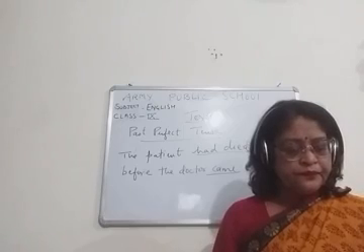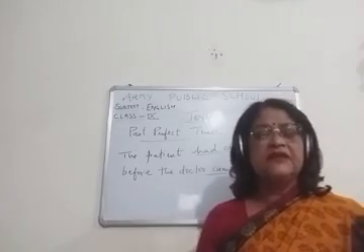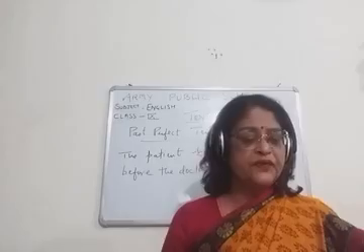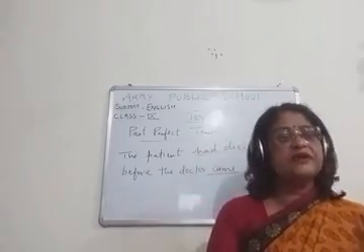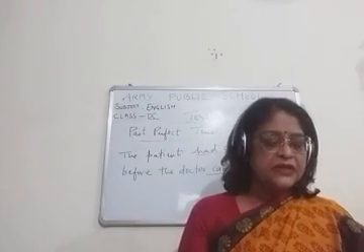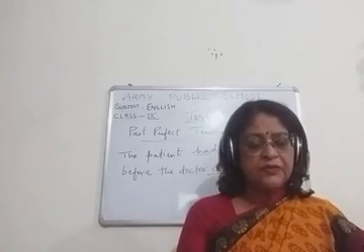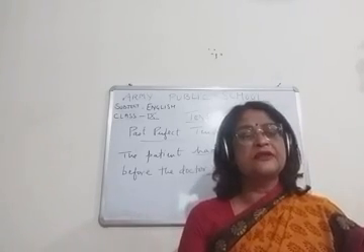Now, children, this was the first use of the past perfect tense. The second use of the past perfect tense is, it expresses an action that has completed before the beginning of the second action.